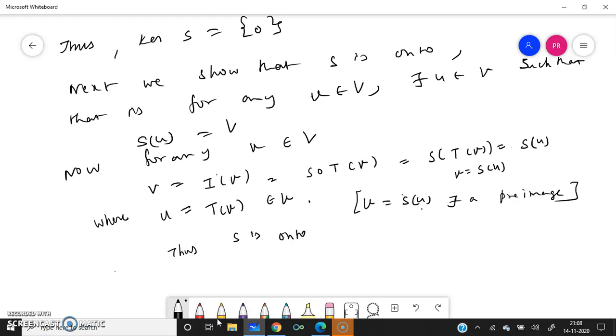We have proved that hence S is one-to-one and onto, and one-to-one and onto means S is an isomorphism. Just now we have proved that S is one-to-one and onto. Therefore, S is an isomorphism. We'll just go back again to what we have done.